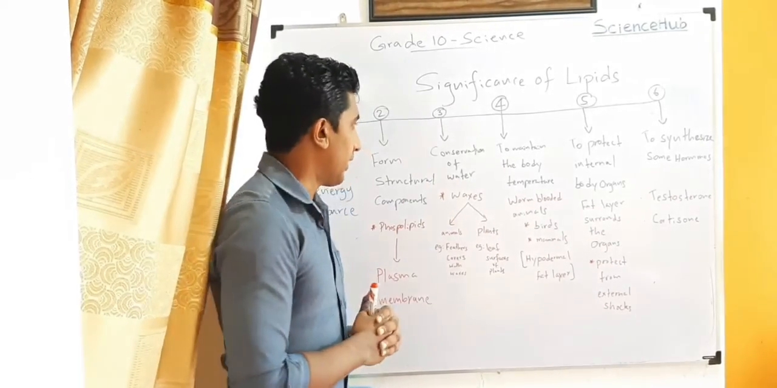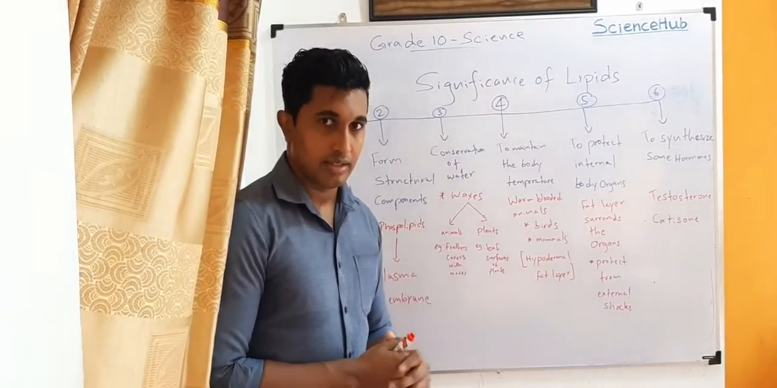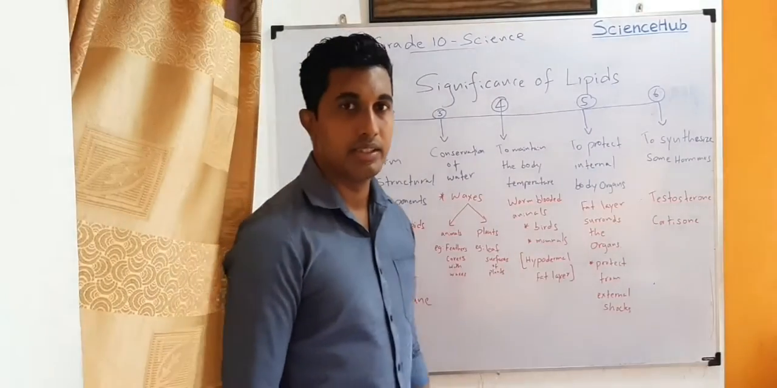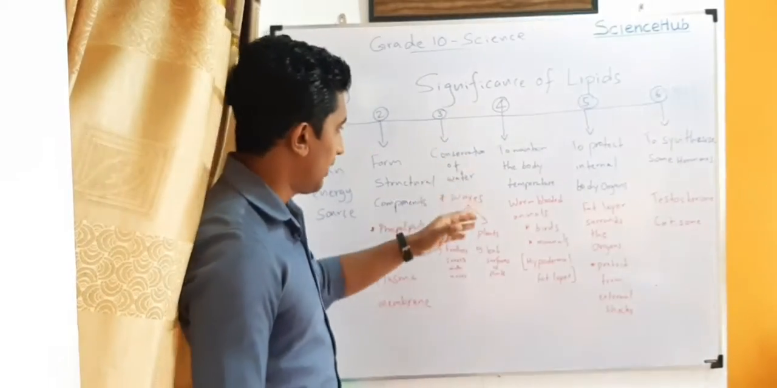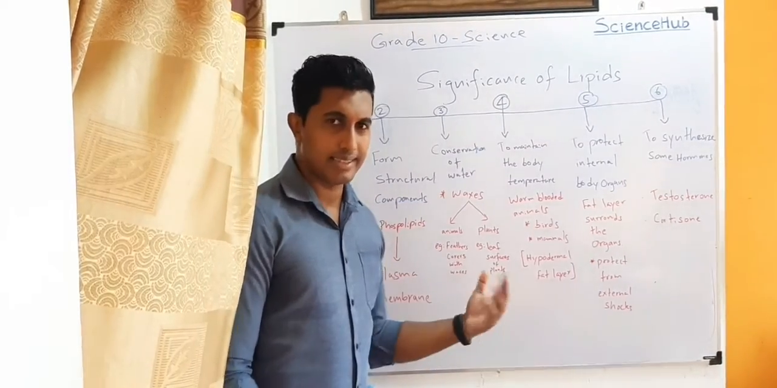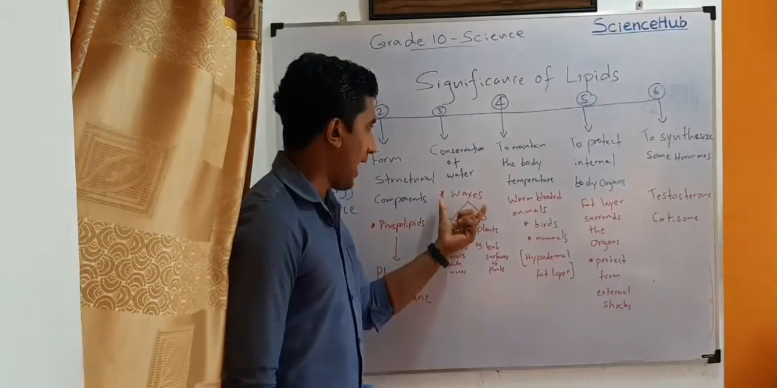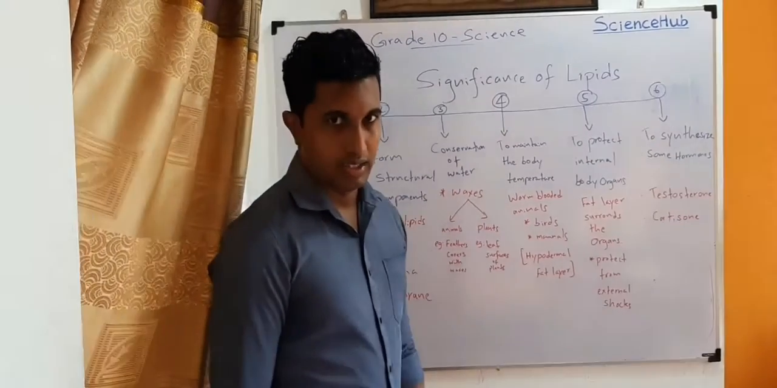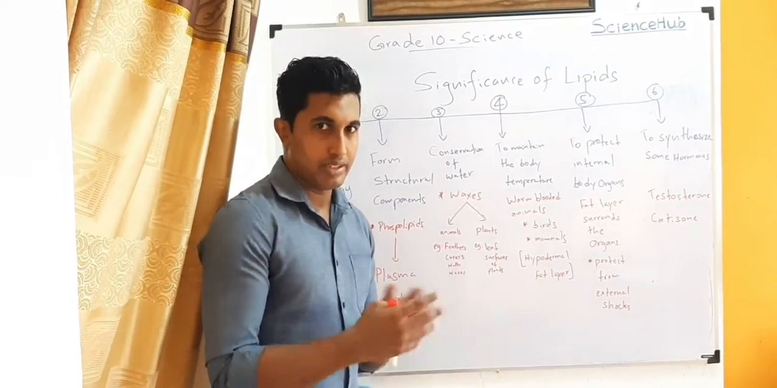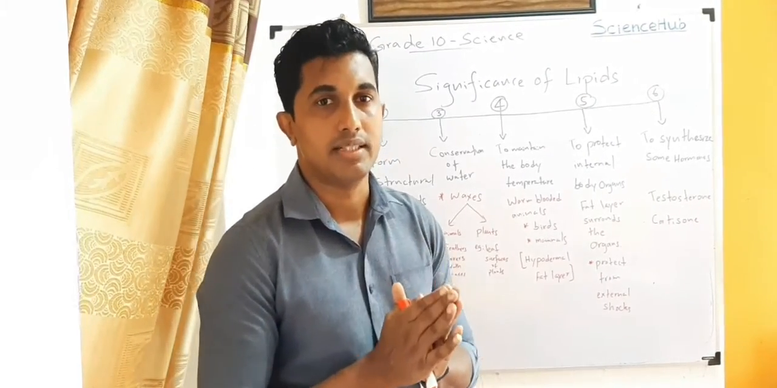The third one is conservation of water. Here, another category of lipids is involved: waxes. Waxes are another category of lipids, and waxes can conserve water. It is not limited to only animals or only plants. Both categories can use it to conserve water.